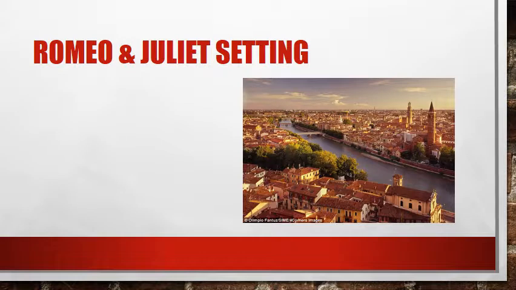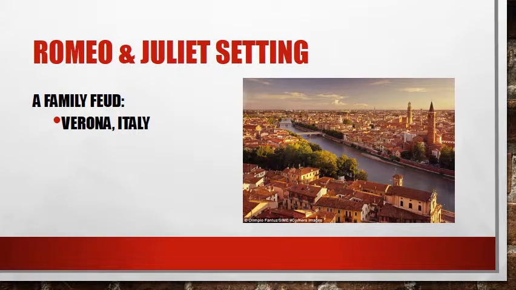First, what we're going to be looking at is the setting. So, the story of Romeo and Juliet takes place in Verona, Italy. Verona, Italy is a real place. It is in current day Italy. It has really beautiful skylines, and you can see on the picture here, which is an artist representation, that it is very heavily populated. So, it is a metropolis.